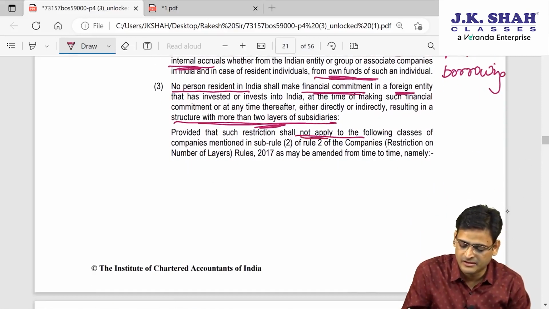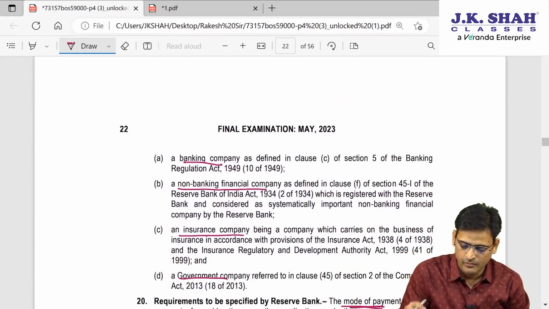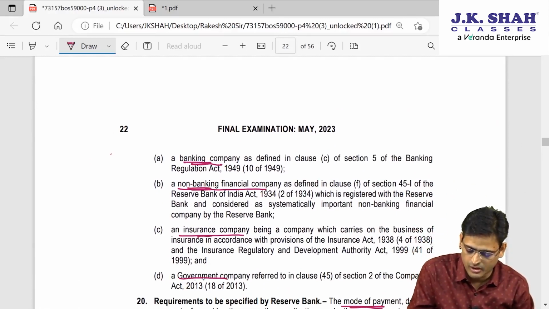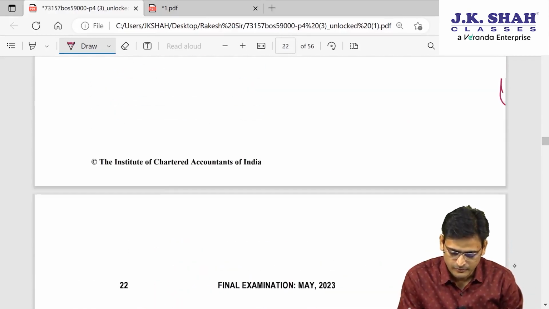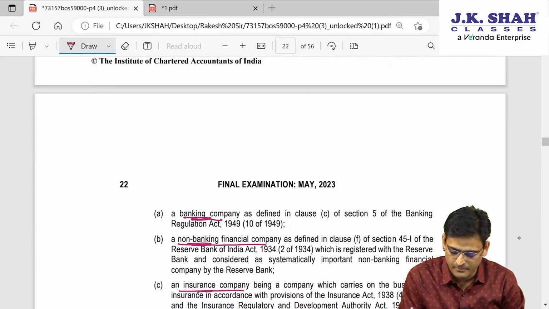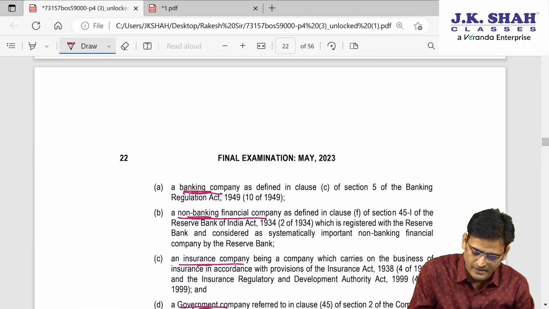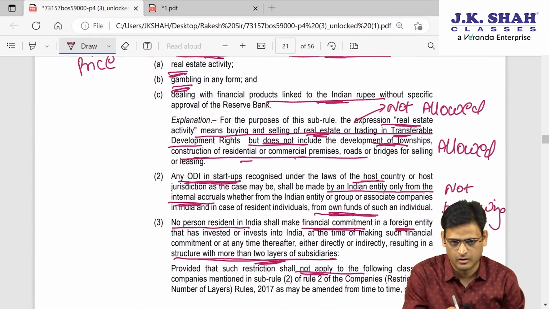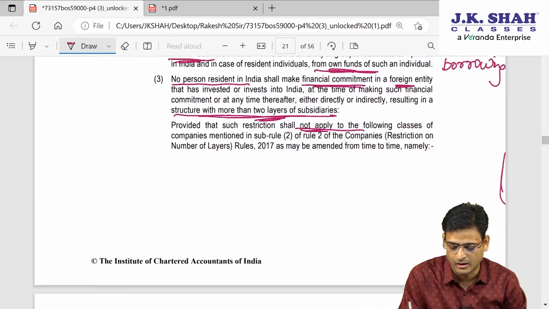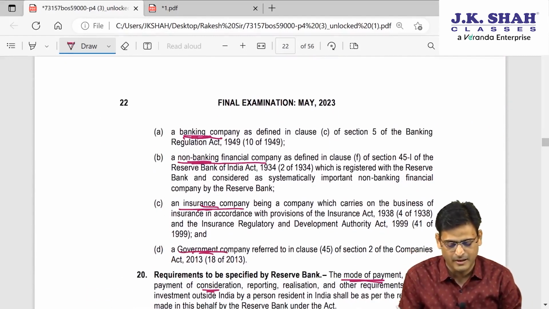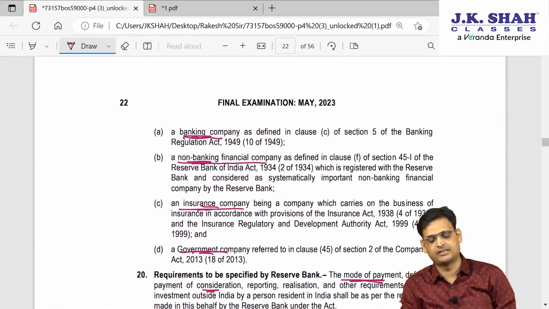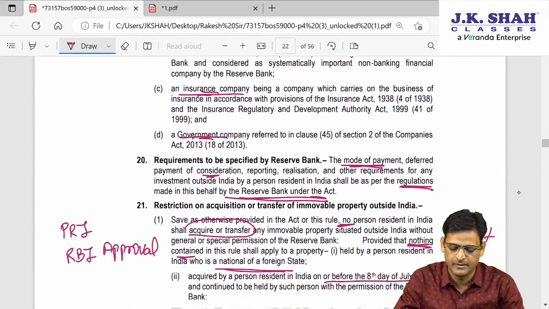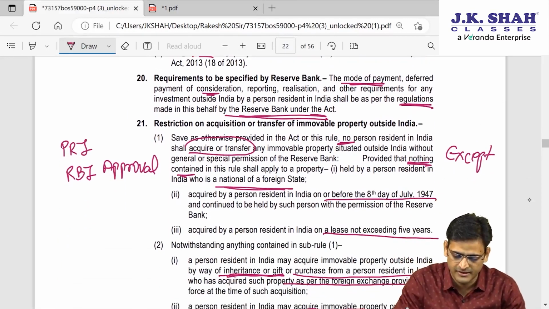Now, these restrictions will not be applicable. Not applicable means you can make an investment when the entity is engaged in banking, NBFC, insurance or a government company. So these restrictions will not be applicable for whom? For a banking company, NBFC, insurance company and government company. Whatever restrictions you have studied above, they are not applicable to these 4. I hope it is clear.